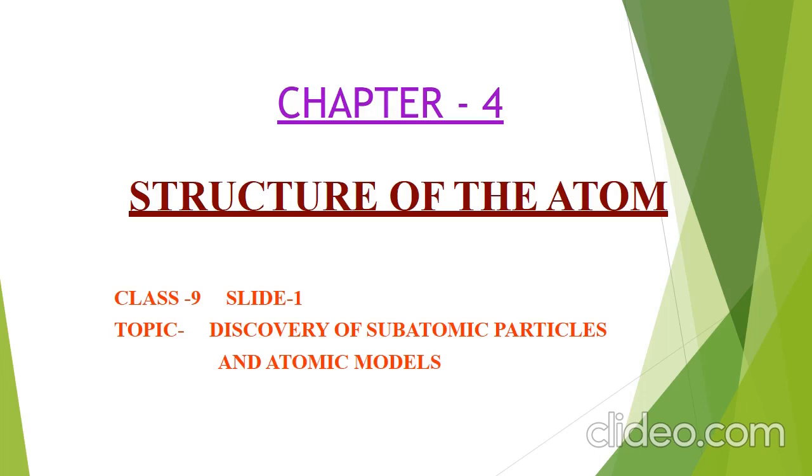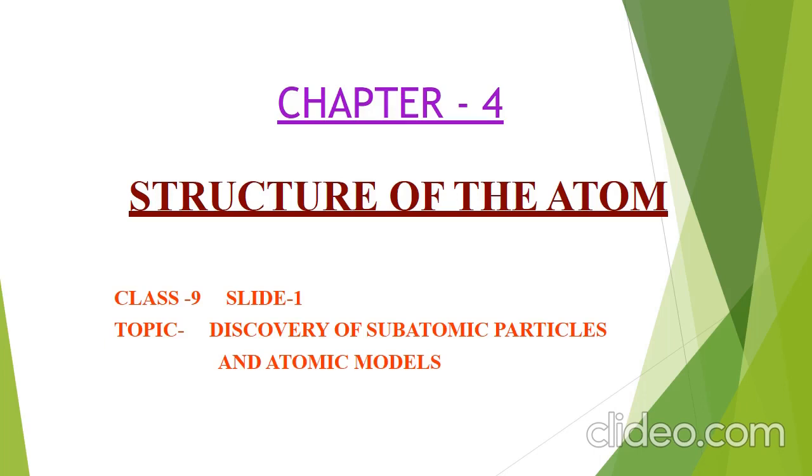Further experiments performed during the years 1895 to 1905 showed that atom is not the smallest particle but it is made up of still smaller particles called subatomic particles. So the three main subatomic particles are electron, proton and neutron. In other words, an atom has an internal structure of its own. The main aim of this chapter will be to discuss how these subatomic particles, that is, electron, proton, and neutron, were discovered and how they are arranged within the atom, that is, the study of the models of atom.